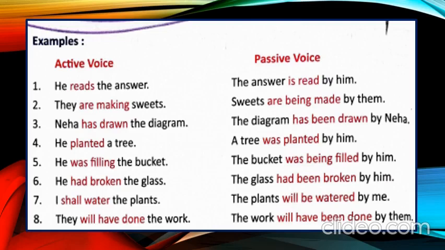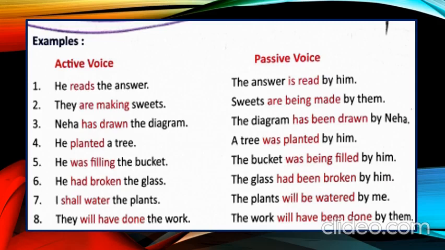Now sentence number 5, he was filling the bucket. This sentence is in past continuous. And now we will change it. The object is the bucket. When we change this active voice into passive voice, the object will be the subject. Now the sentence is: the bucket was being filled by him.